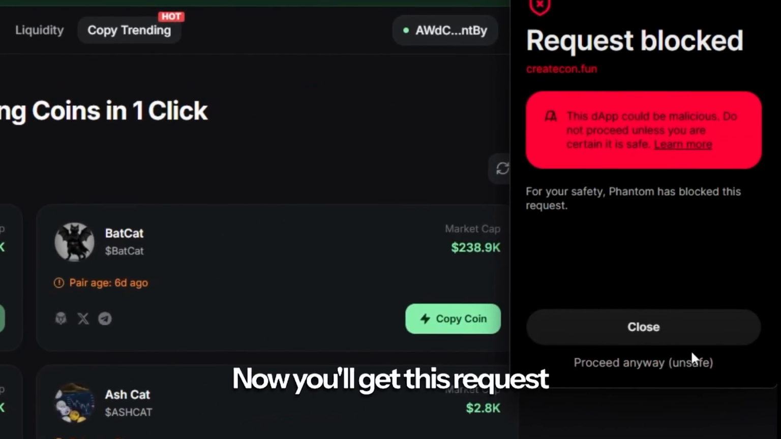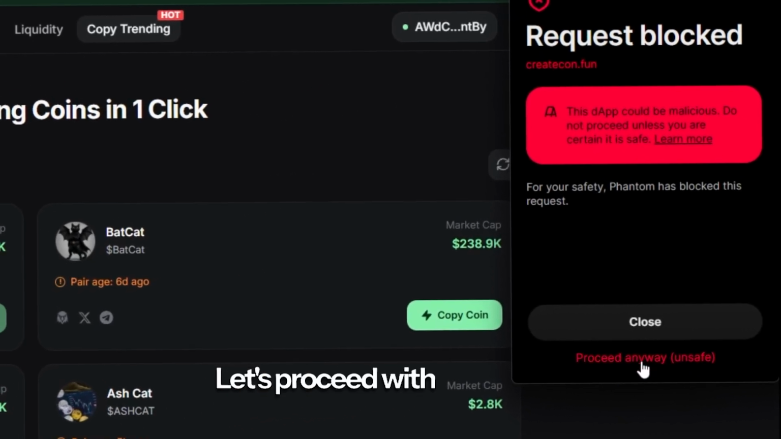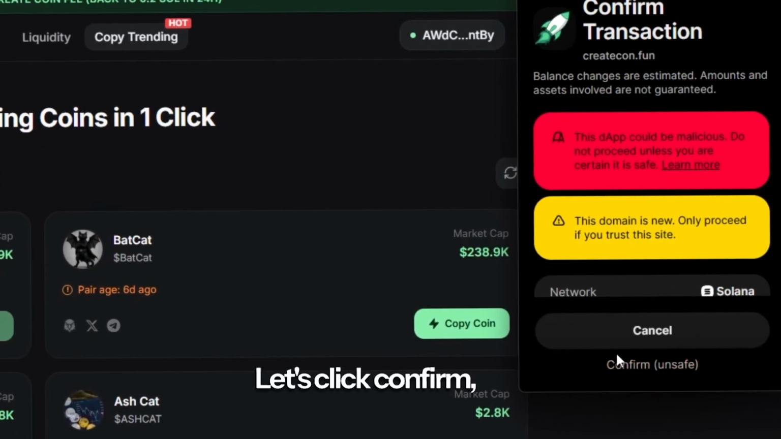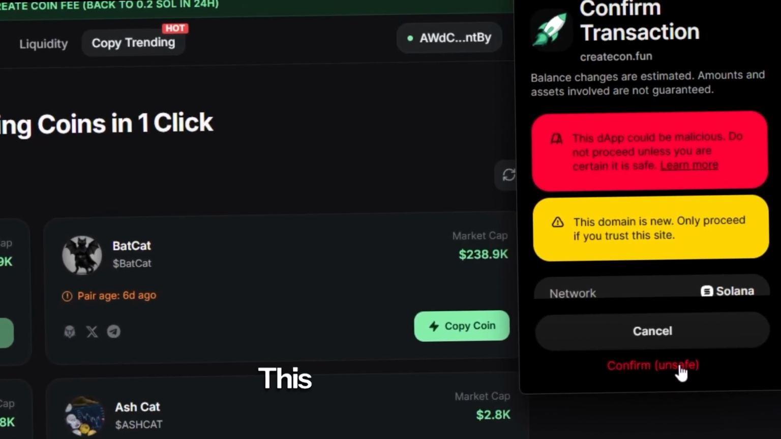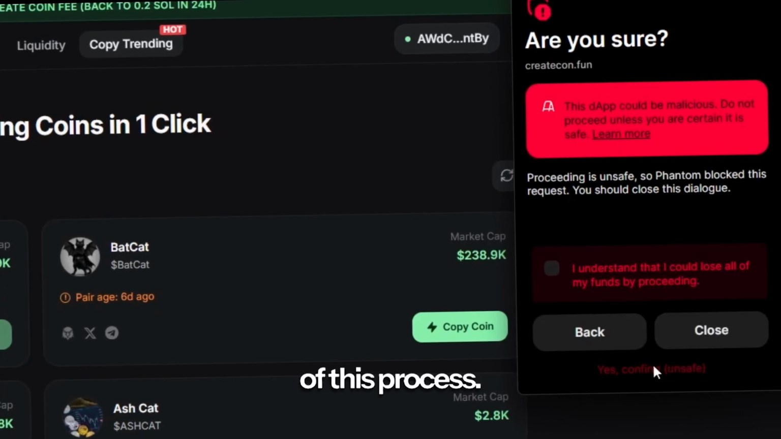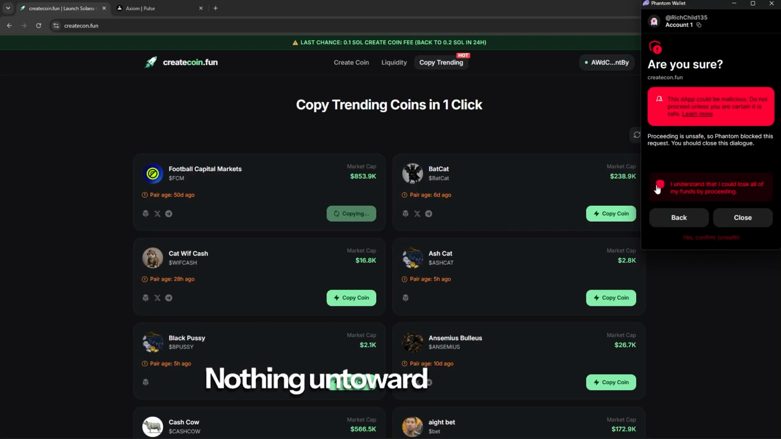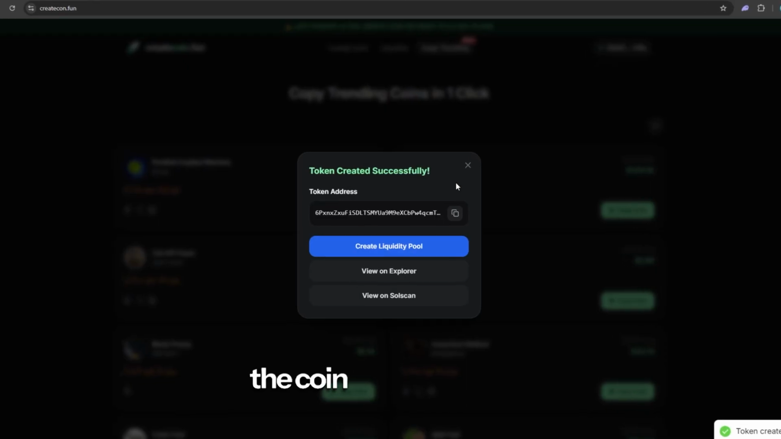Now, you'll get this request block thing here. Let's proceed with that. Let's tick the box and click confirm. This is a standard part of this process. I've got to do this every single time. Nothing untoward will happen. It's just something you'll need to do in order to create the copy of the coin. Once we have done that, we will be able to confirm it, and then the coin will be created.